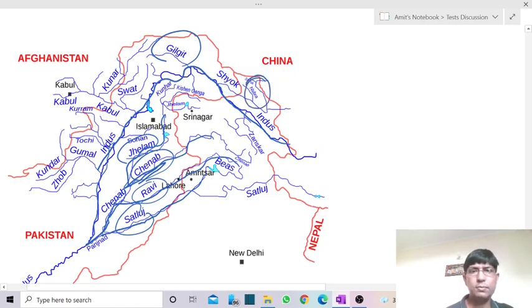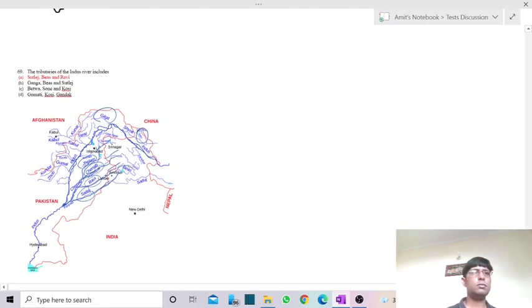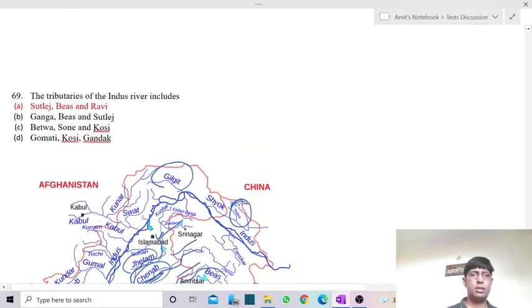All these form tributaries of river Indus, but the major ones are Jhelum, Chenab, Ravi, Satluj. In this location in Punjab, in Pakistan, it meets the river Indus. So the answer is Satluj, Beas, Ravi are the tributaries of river Indus.